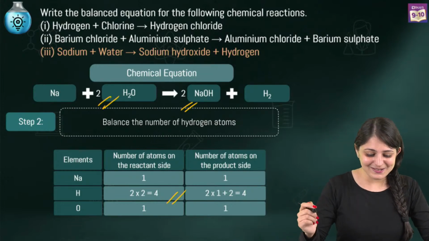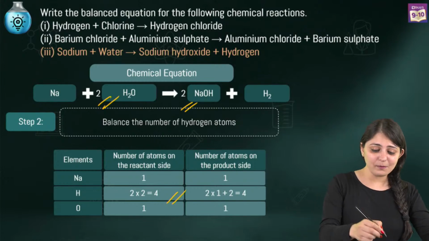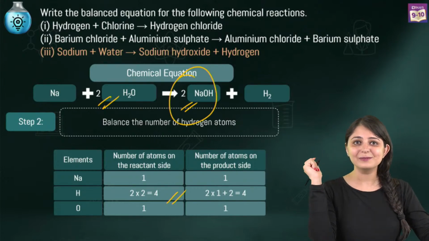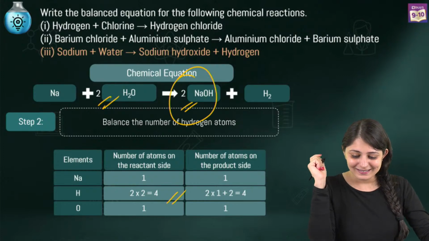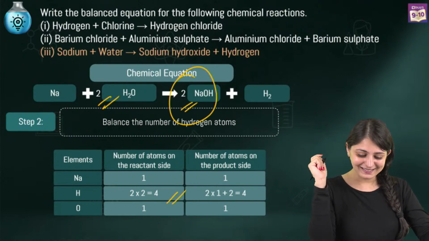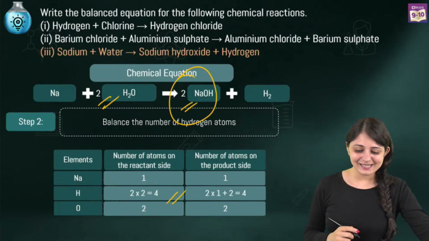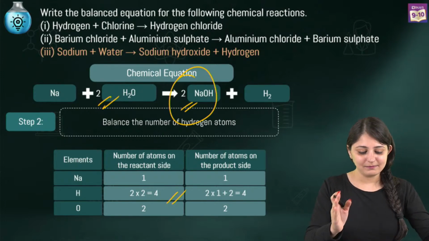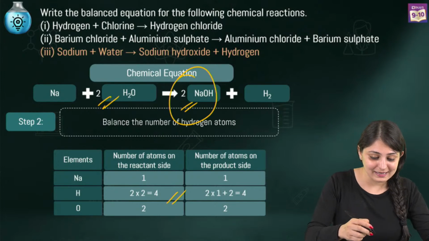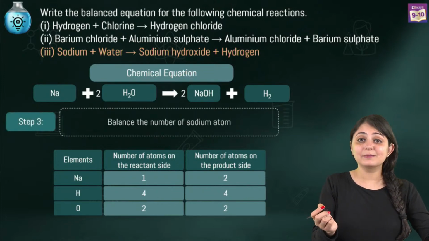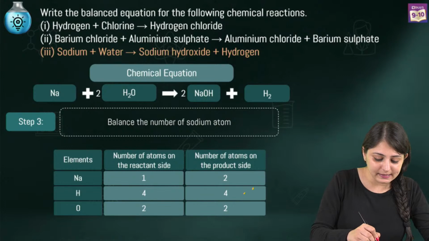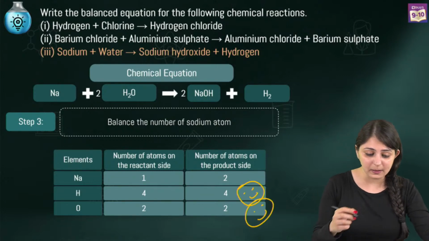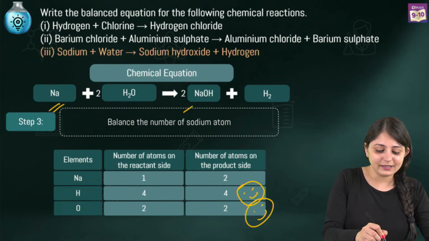So yes, that is going to be correct. But hey, the moment we write 2NaOH, it's going to change the number of sodium atoms as well, right? Isn't it? Correct. So yes, it's going to change that too. Oxygen is happily balanced, but we have to look at sodium now. So let's balance the number of sodium atoms. We can see hydrogen is completely balanced, oxygen is completely balanced. Now looking at sodium, it's just 1 on the reactant side and 2 on the product side.